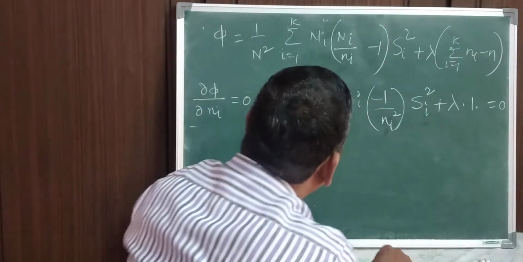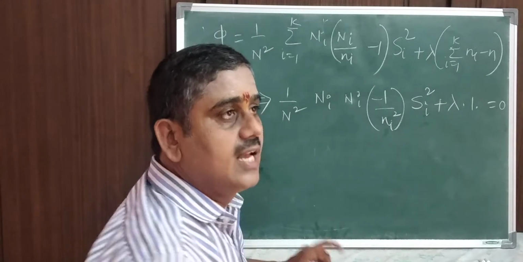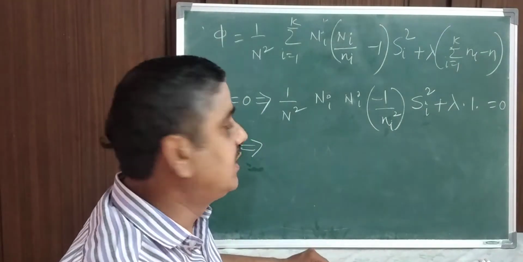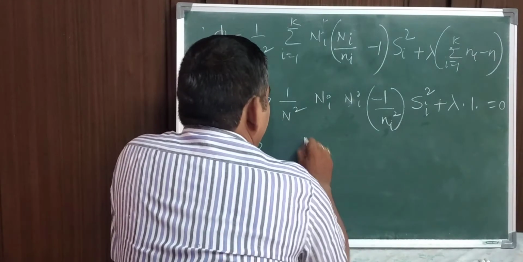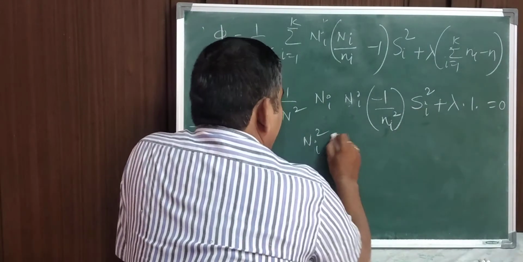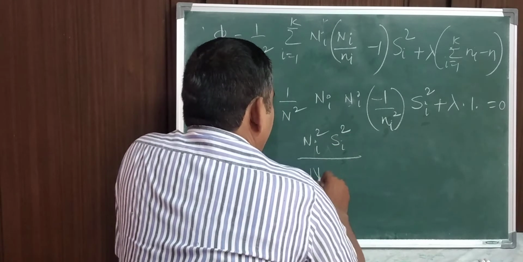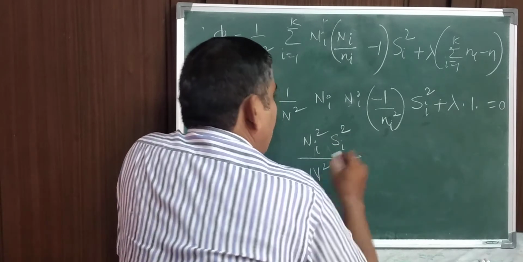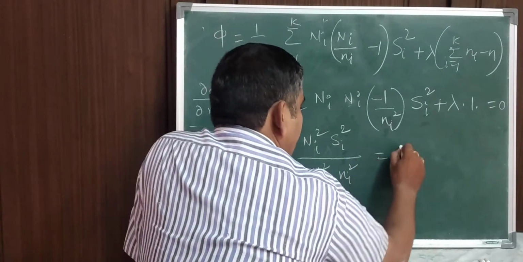Clear? Now you have to calculate. What we have to calculate from this is small ni. Remember small ni. So this is the minus term. This is Ni square into si square divided by capital N square into small ni square. All are square terms, with minus sign. So I am taking lambda to the right hand side.